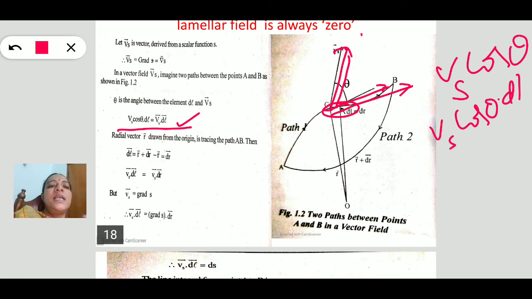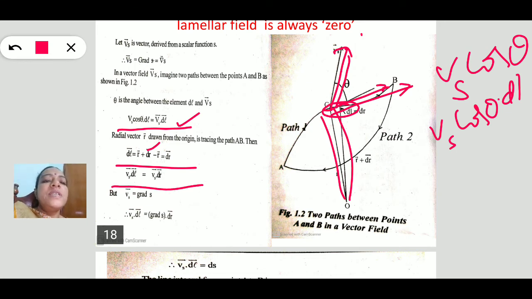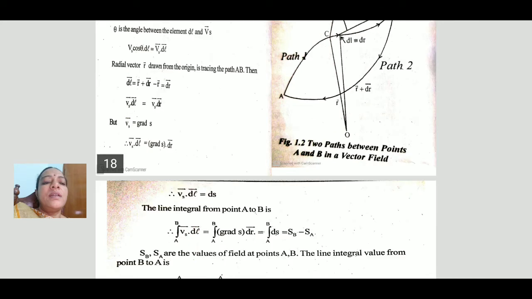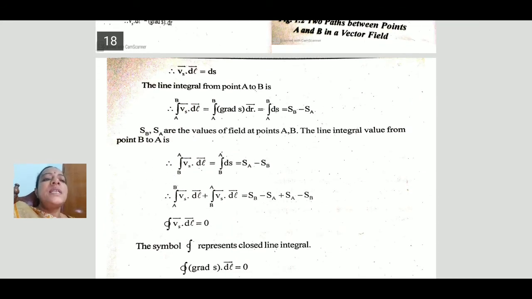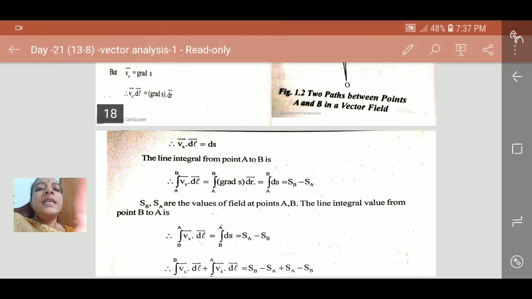Similarly, let us calculate the radial position vectors also. For the dl vector, dl is equal to r plus dr minus r, by subtracting. So Vs dot dl can be written as Vs dot dl. But we already know Vs is the gradient of S. Substituting that, Vs dot dl is equal to gradient S dot dr. Therefore, Vs dot dl automatically comes as dS.